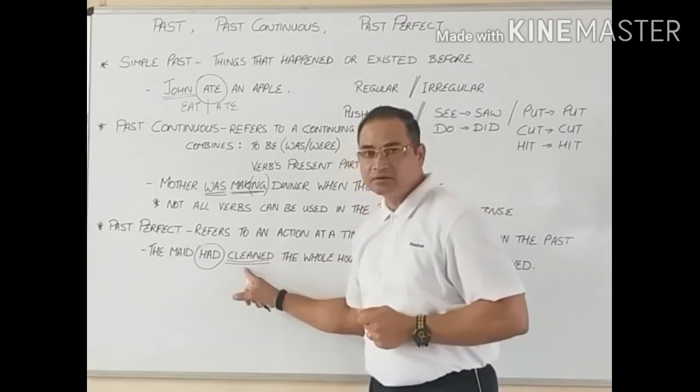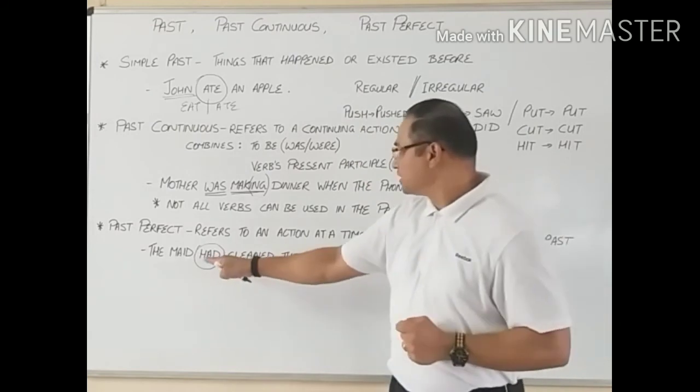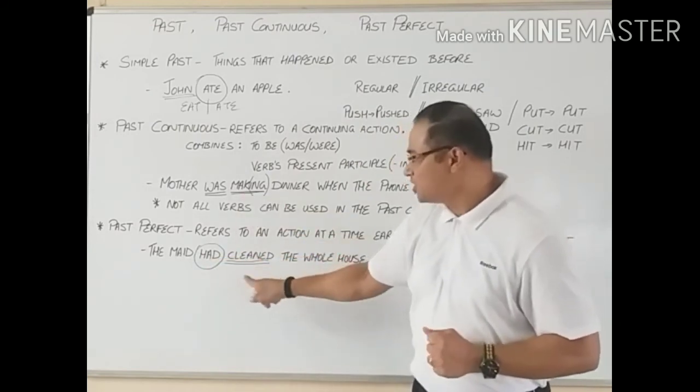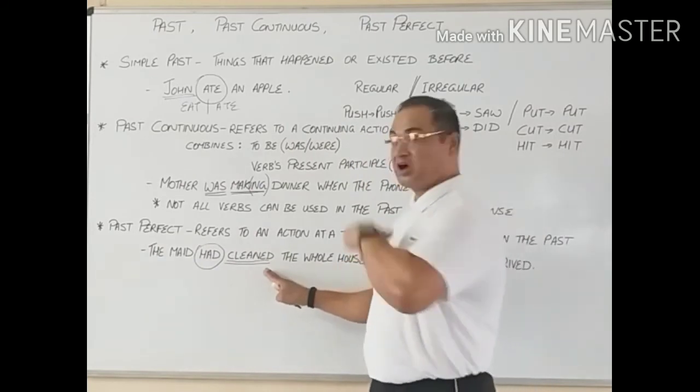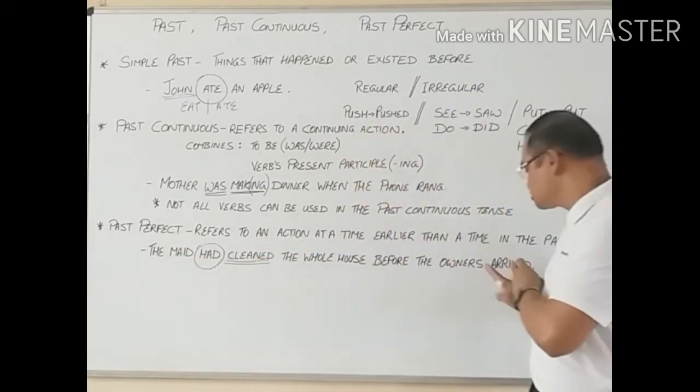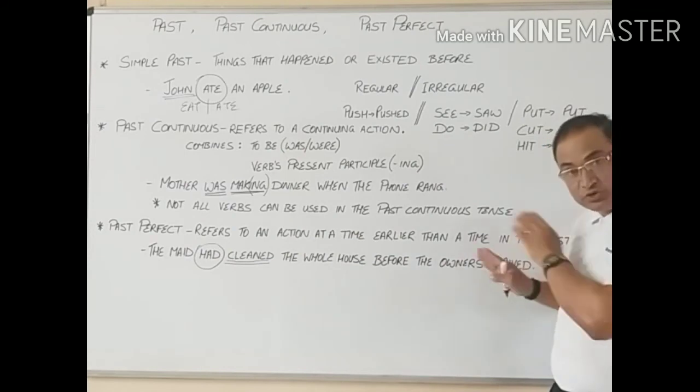Cleaned. So like that. So the maid had cleaned, an action that happened earlier, before another action happened, before the owners arrived.